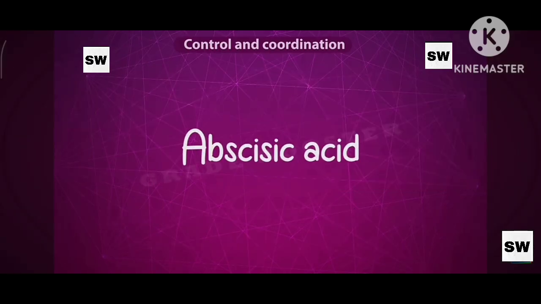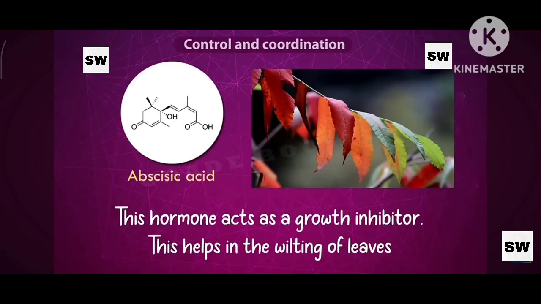And next, abscisic acid. This hormone acts as a growth inhibitor. Inhibitor means which stops. So abscisic acid stops the growth. So this hormone helps in the wilting of leaves. When the leaves become old, they turn yellow in color. Finally, they get detached from the stem and fall down. So this process is initiated by this hormone abscisic acid.